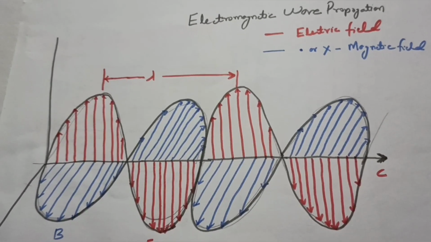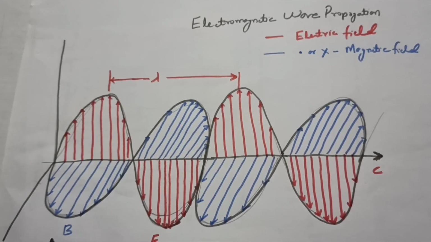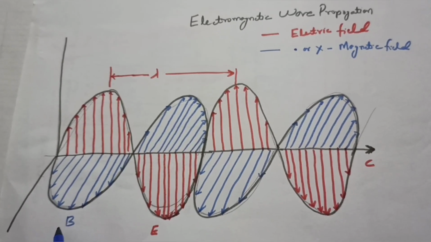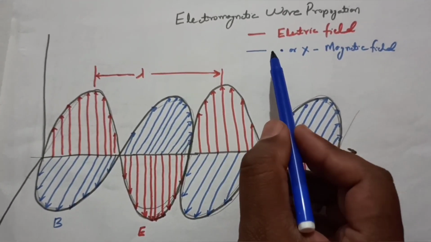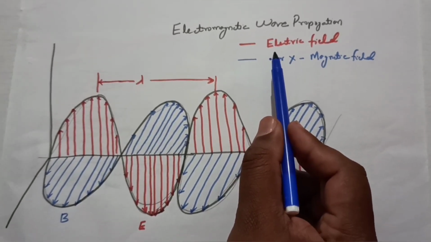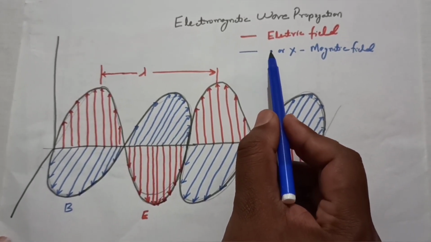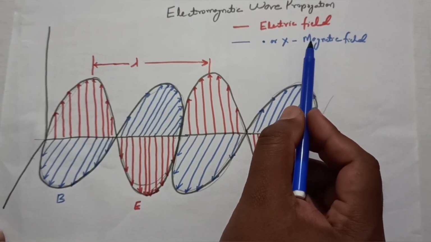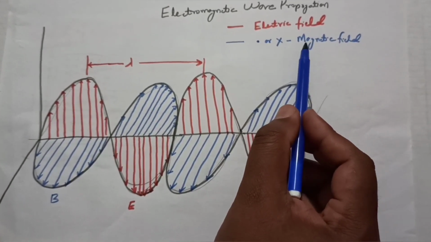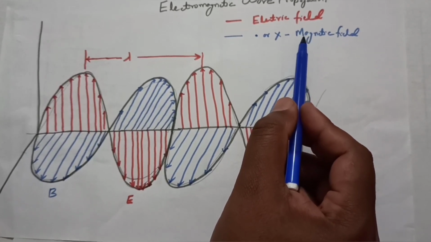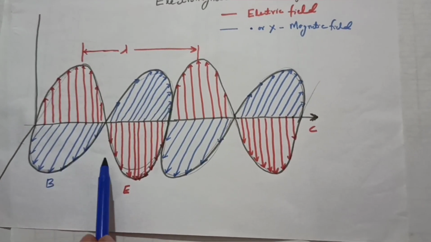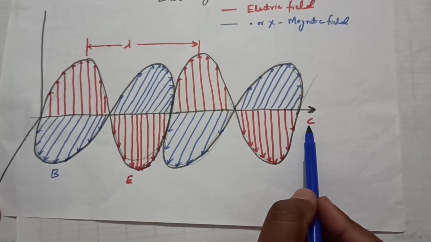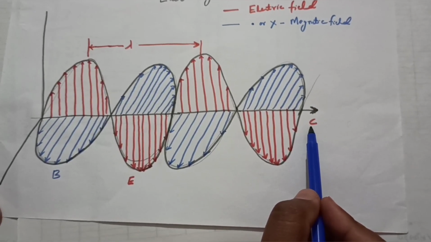Just see this diagram. This is the graphical representation of an electromagnetic wave. We have designated the electric field in red, and perpendicular to it is the magnetic field, denoted by blue lines. This is the graphical representation of an electromagnetic wave traveling with speed c.